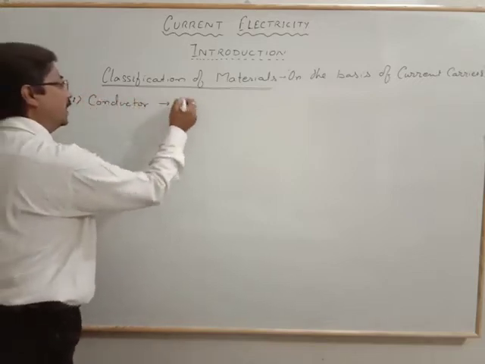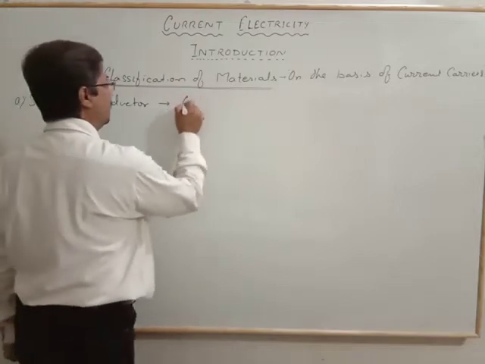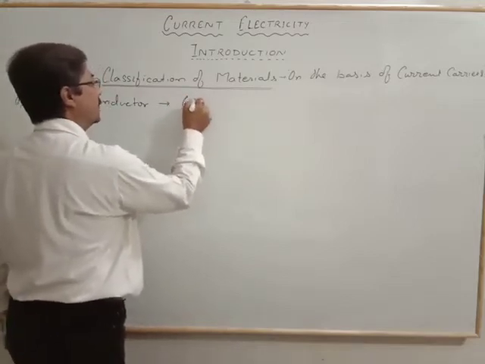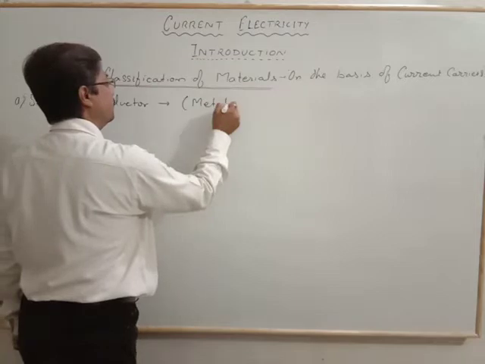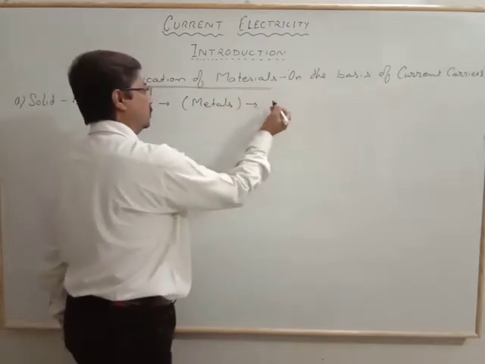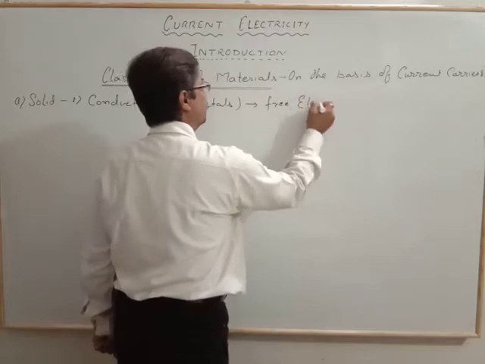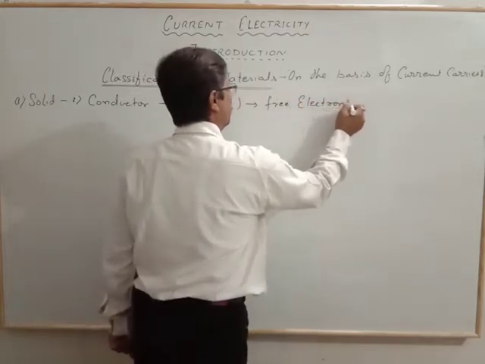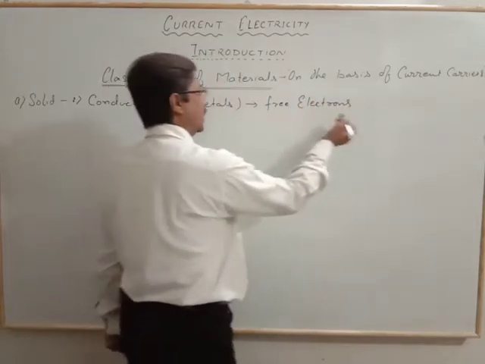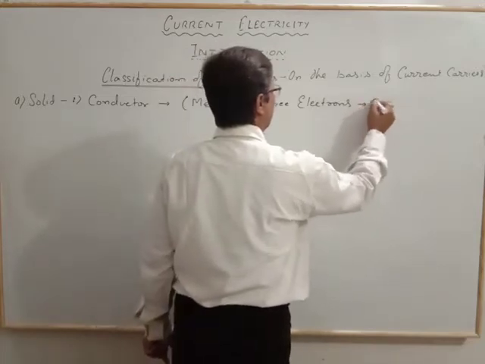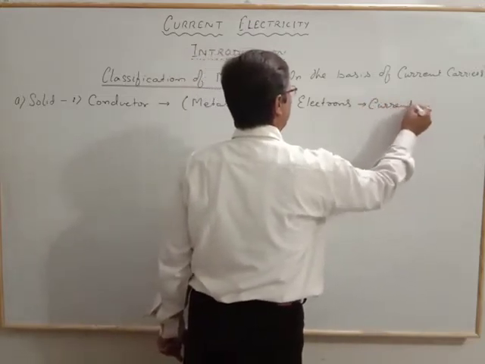Conductors have free electrons. Conductors are what? They are the metals. They have free electrons, and these free electrons are the current carriers.